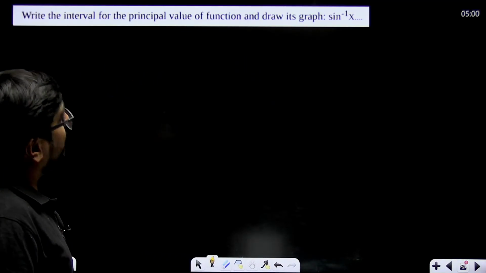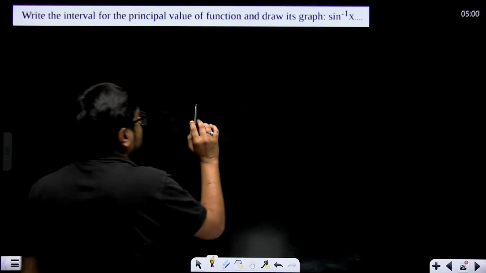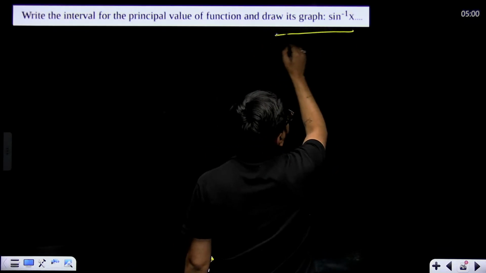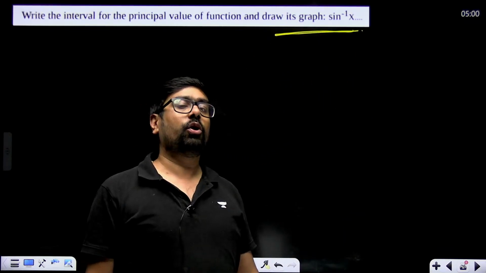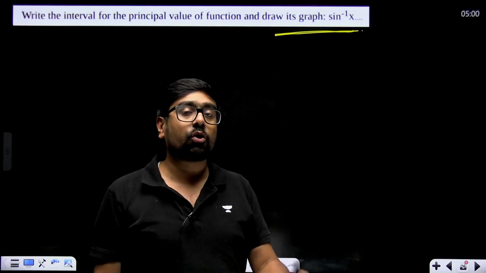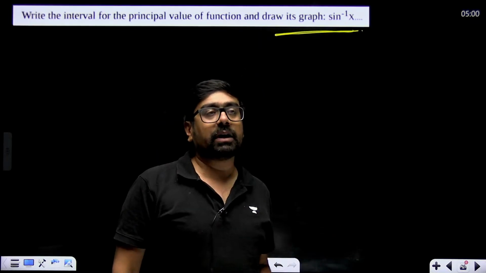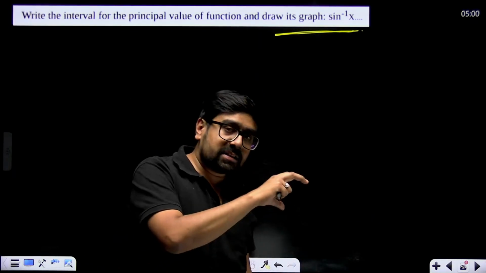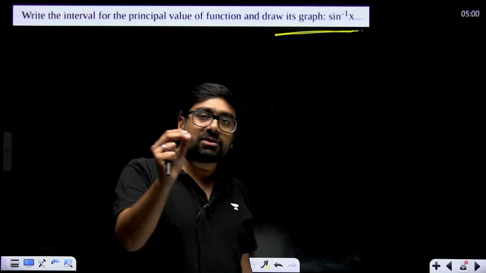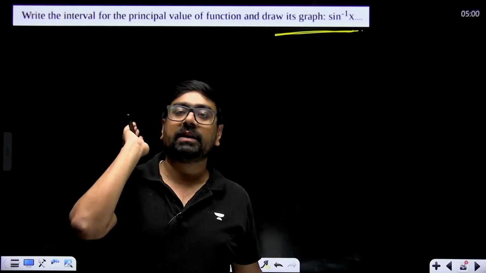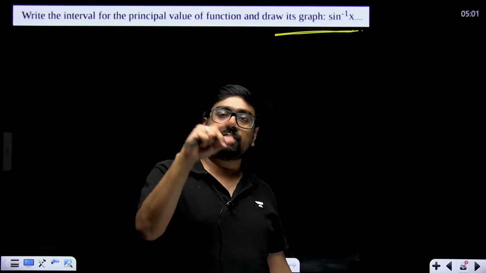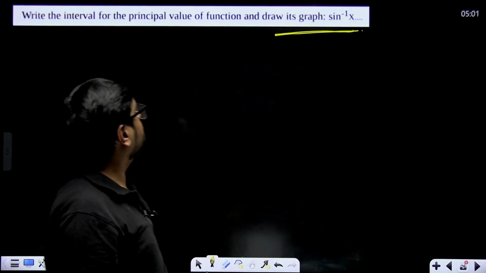This type of question definitely can come. It is there in sample papers also, and it has come in one of the sets last year also. They can ask you to simply draw the sine inverse, cos inverse or cot inverse graph. Remember all the graphs. Check once again. At least remember the sin x, cos x, tan x, cot x, cosec x and sec x graphs. You just have to invert them from the x and y axis. Write x as y and y as x and you'll be done.